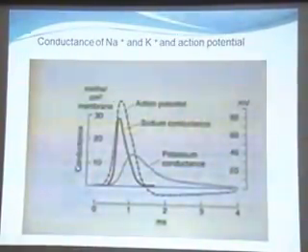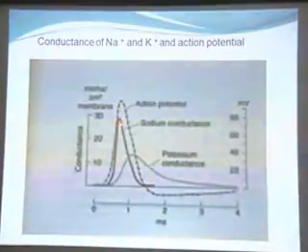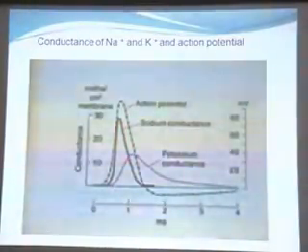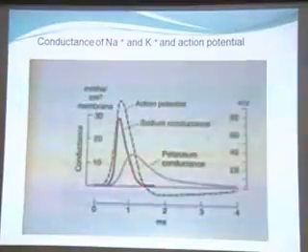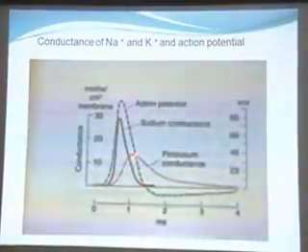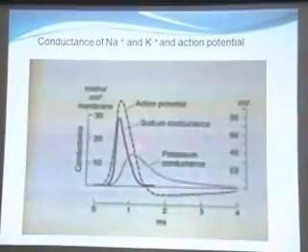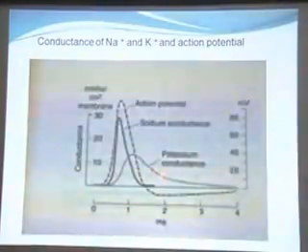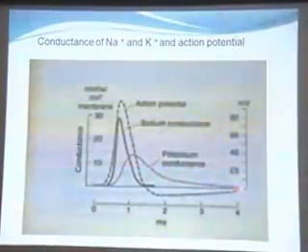The opening of the sodium channel, or sodium current, or sodium conductance across the cell membrane, is completed in less than 1 millisecond. The potassium channel shows a delayed opening, or potassium conductance, and its peak is reached during repolarization. Then there is a slower closing of the potassium channels, and so potassium conductance decreases.